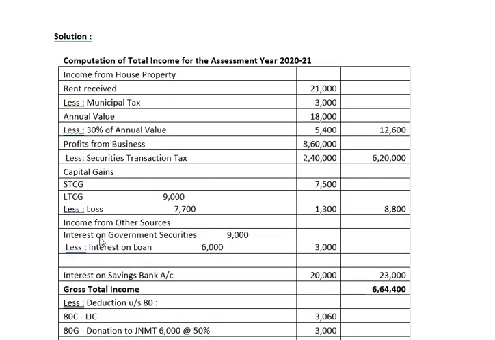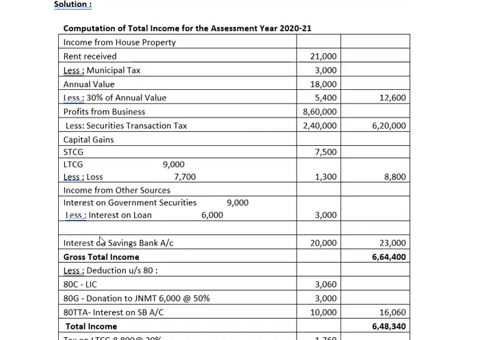Now let us see the computation of total income. Income from house property, rent received less municipal tax, 21,000 less 3,000, so annual value is 18,000. 30% of annual value, 30% of 18,000 comes to 5,400. So the income from house property is 12,600. Profits from business is given 8,60,000. Less securities transaction tax, 2,40,000. So the profit from business is 6,20,000.